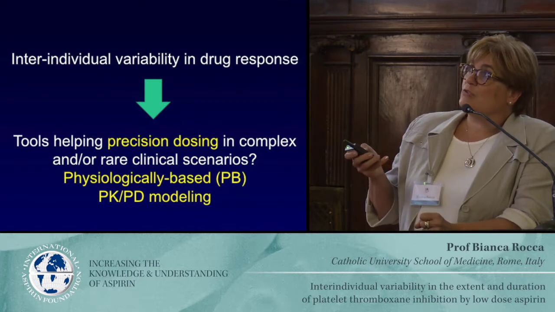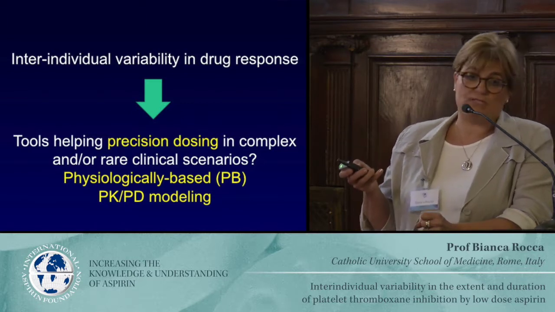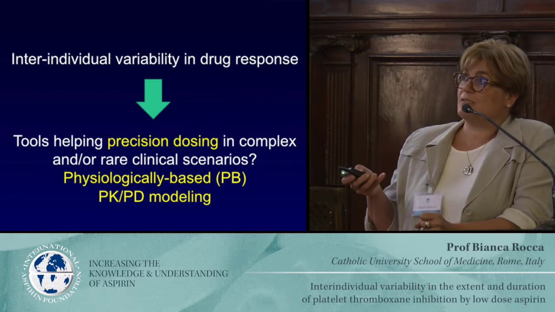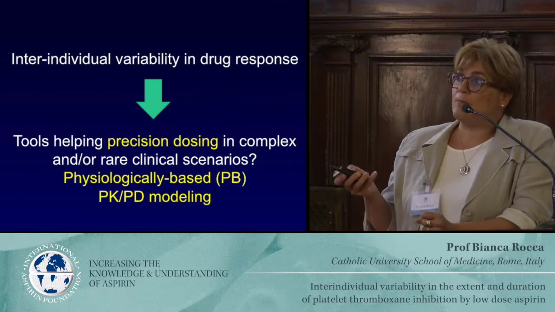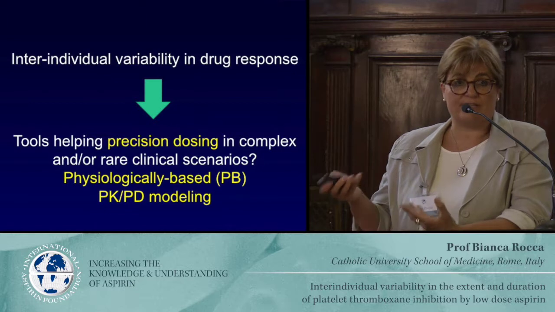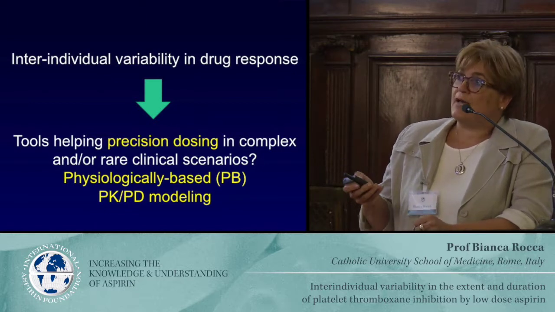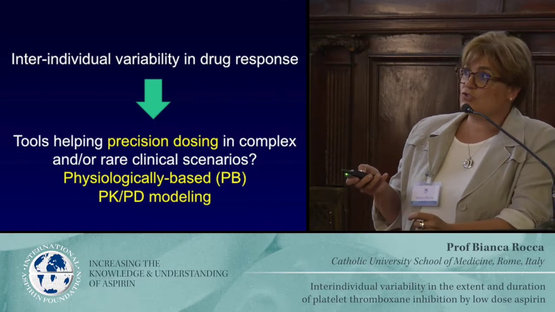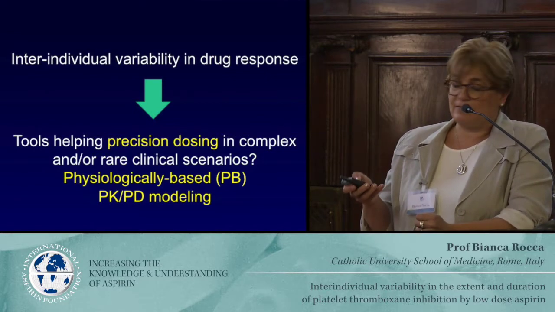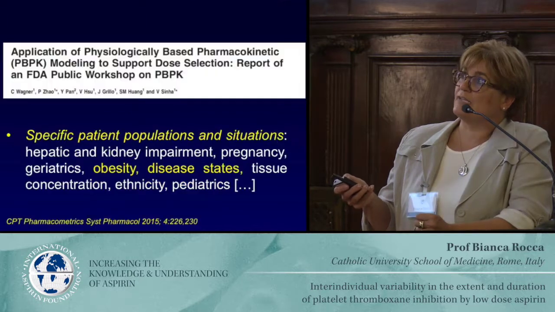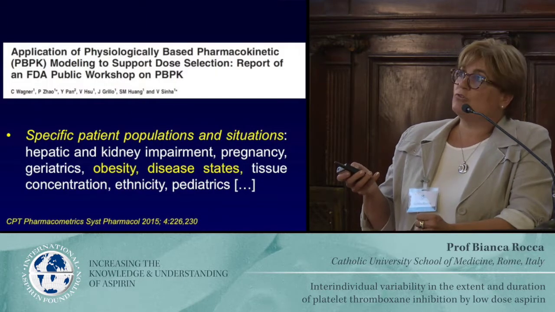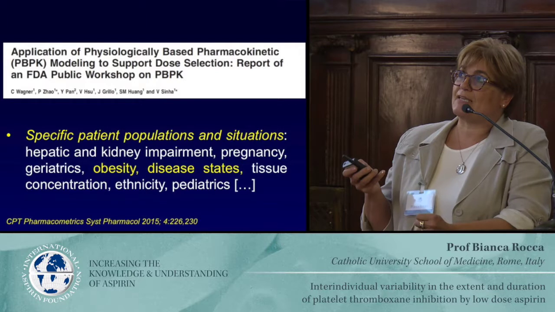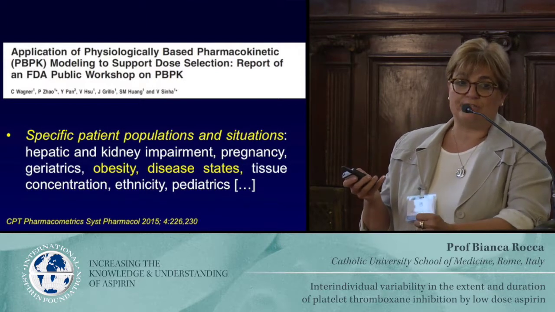Actually, the inter-individual variability calls for precision medicine. And precision medicine is particularly important in complex clinical scenarios or in rare clinical scenarios, and which could help in this situation. So what are called the physiologically based pharmacokinetic pharmacodynamic modeling. This model has actually attracted the attention of the regulatory agency.